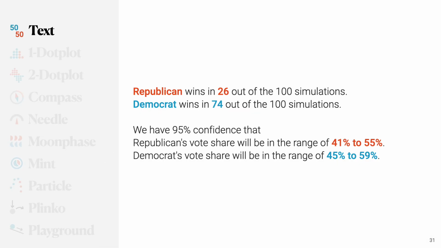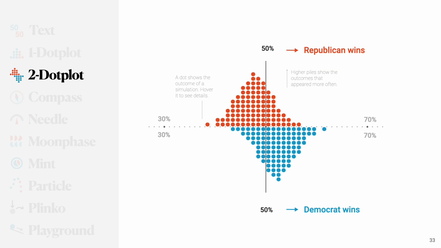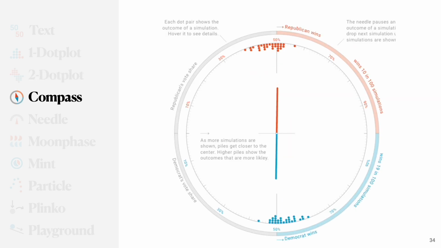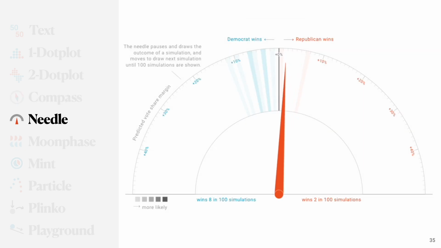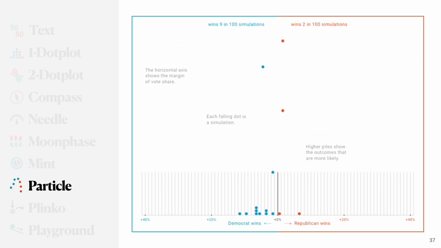First, texts, we show both the win probabilities and the predicted vote shares. 1 dot plot, 1 discretized distribution. 2 dot plot, 2 discretized distribution, and its animated version is compass, which also used a polar coordinate system. We also have needle, which uses just 1 distribution, but a different visual encoding. And to test the color encodings, we have mint, and to compare different analogies, we have particle and plane code.